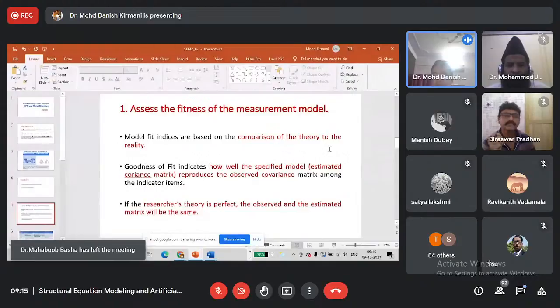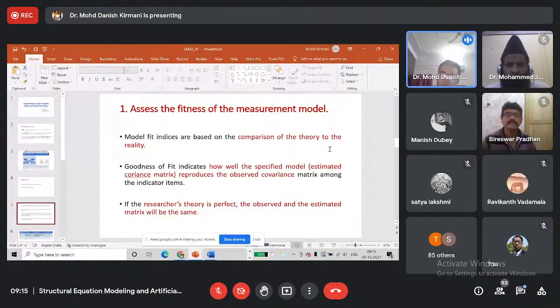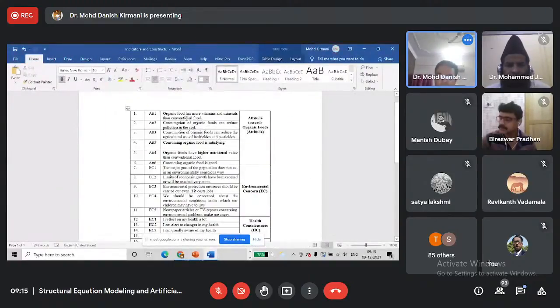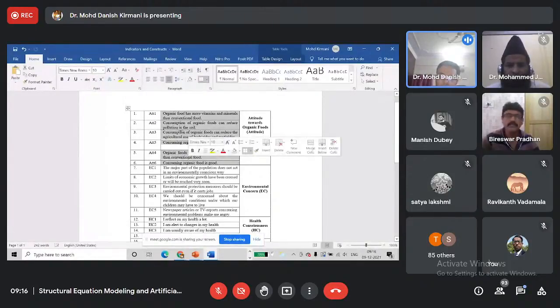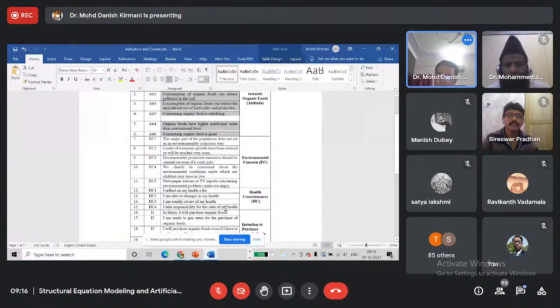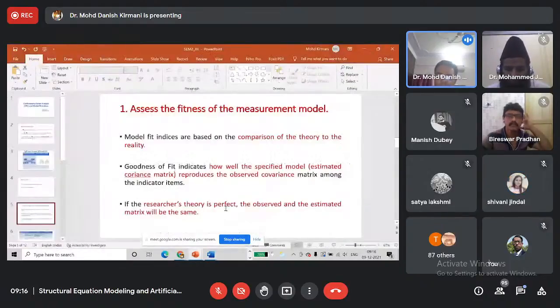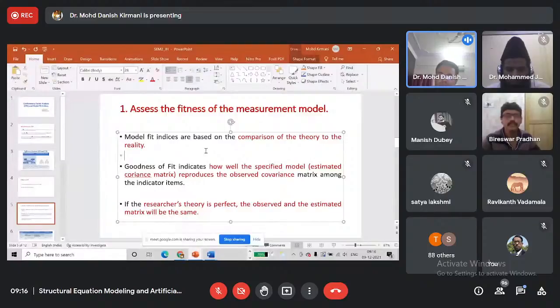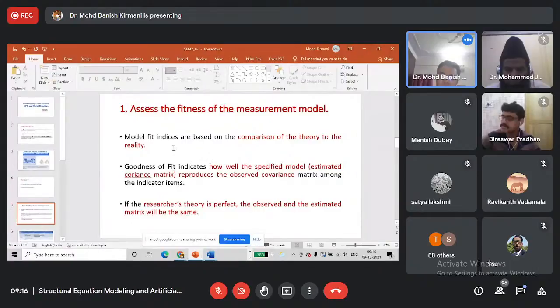We have proposed a theory, and we collect data. We distributed this questionnaire to the respondents, and we are expecting that respondents will also consider these statements, these items, as explaining this construct, for example as explaining environmental concern. So we have a theory, and when we collect data, we compare whether the theory we are proposing stands true in the real situation. For that we use model fit indices.